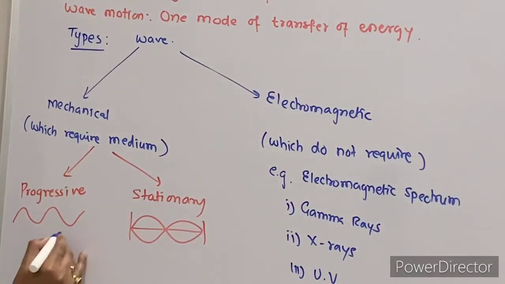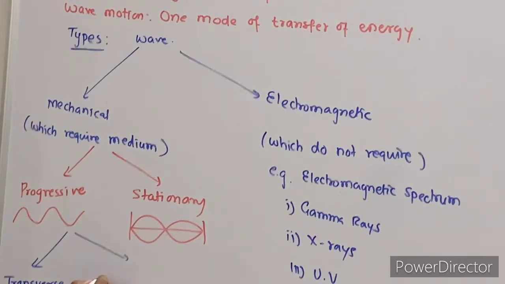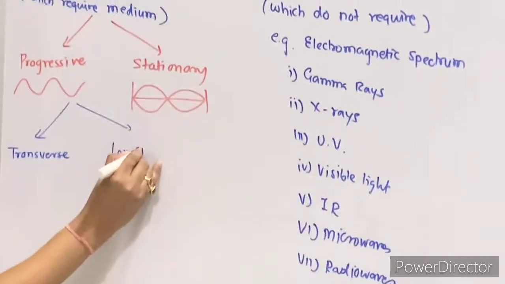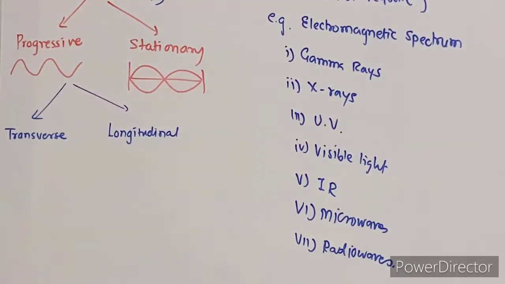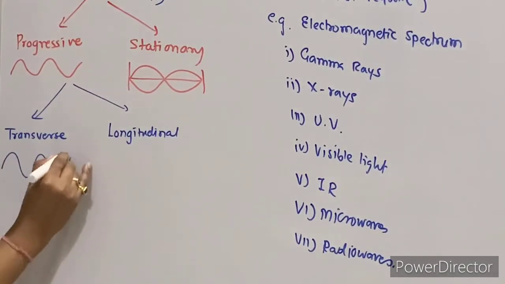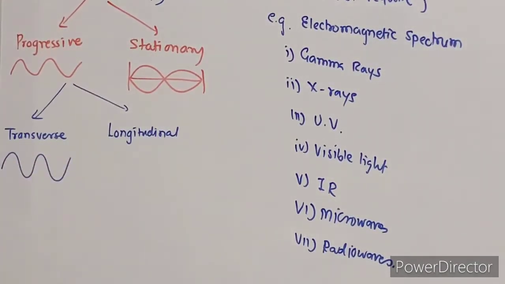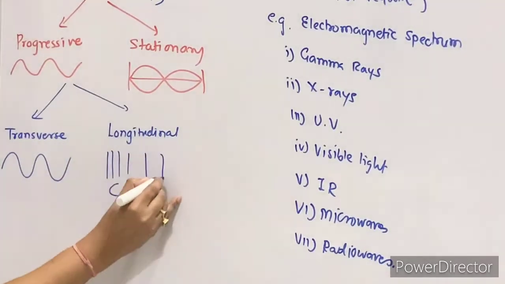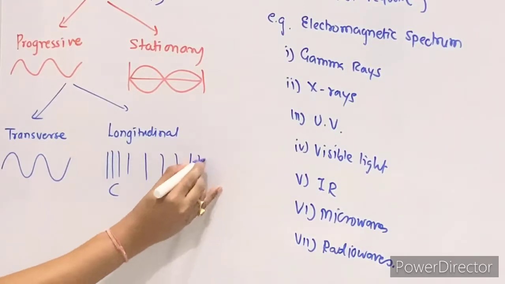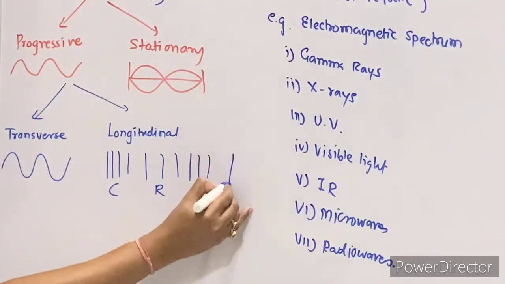This progressive wave is further divided into two. The first is transverse and the second is longitudinal. A transverse wave is in the form of crest and trough, and a longitudinal wave is in the form of compression, rarefaction, again compression, again rarefaction.